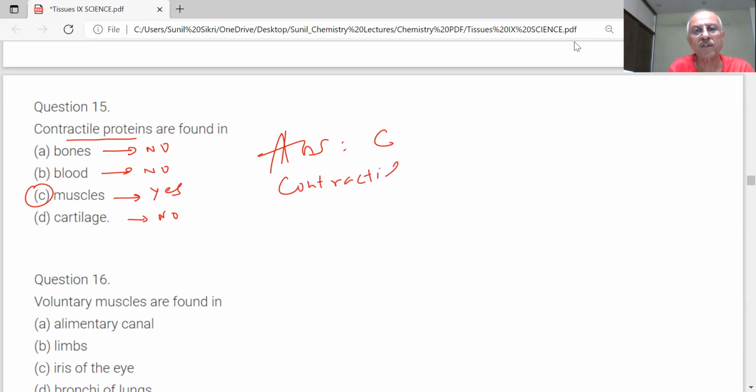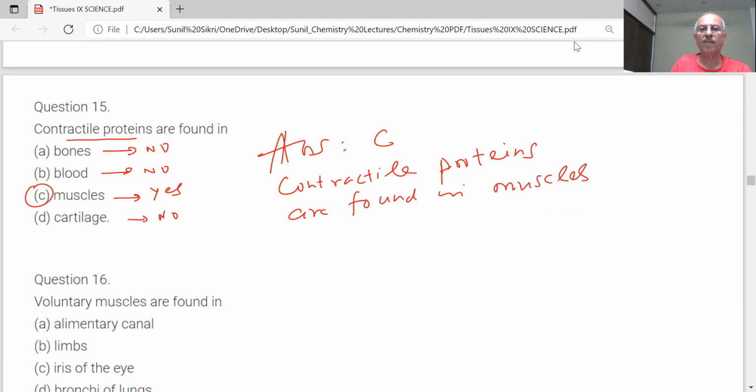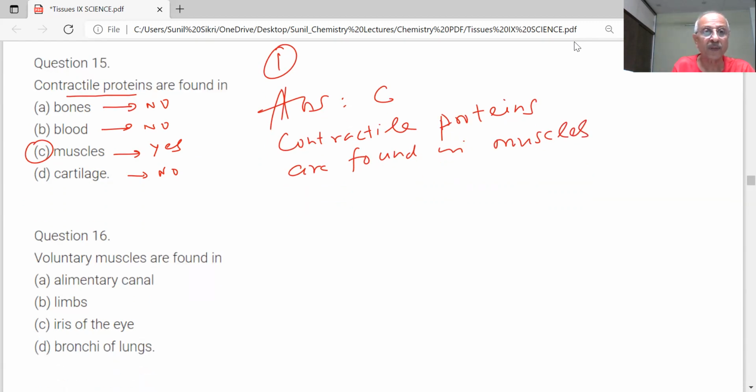Our body needs different types of proteins, a large number of proteins. What is the function of protein in the body? Contractile proteins are found in muscles. How are your muscles built? You will need proteins. What is the source of proteins?